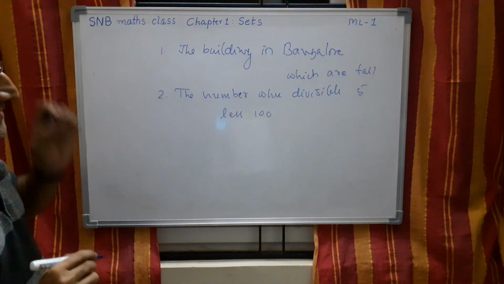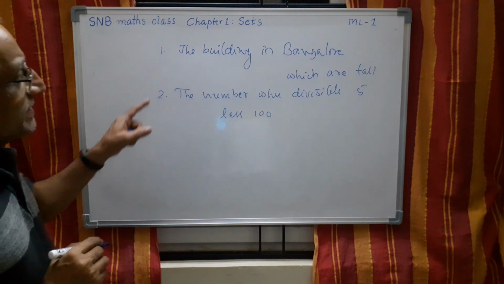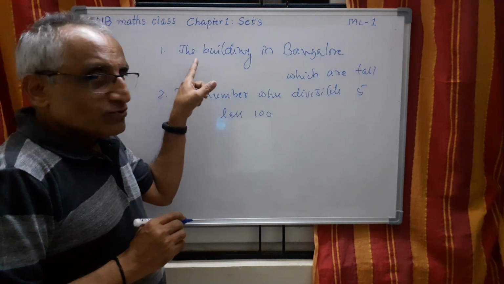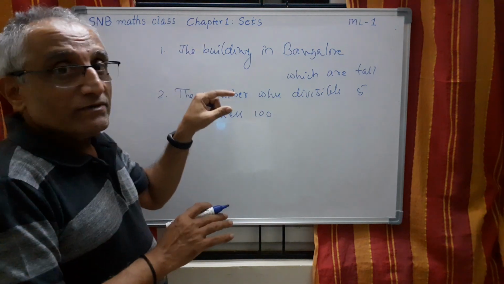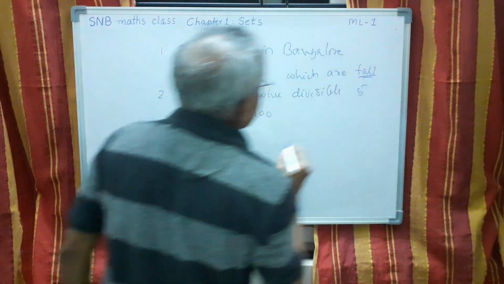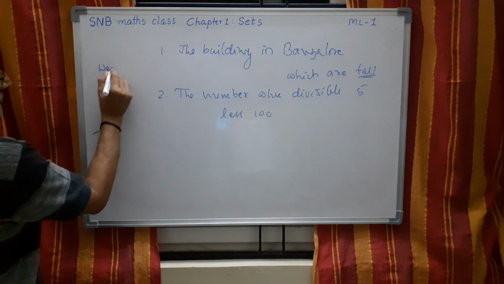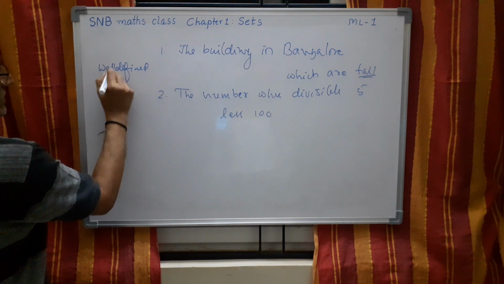Look at these two sentences. In the first case, we cannot be sure which building we have to include under the category and which building we have to exclude, because this 'tall' is not well defined. We use the word well defined.